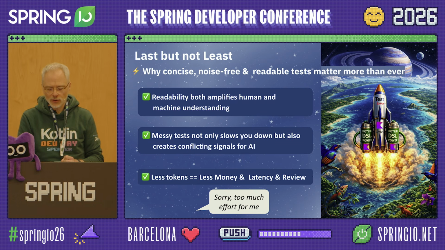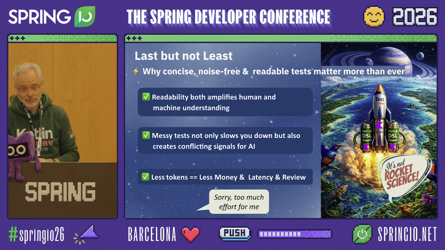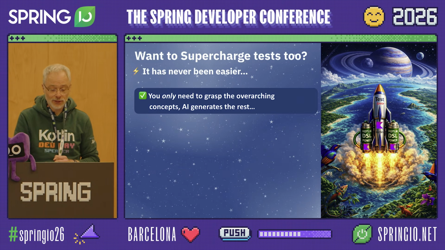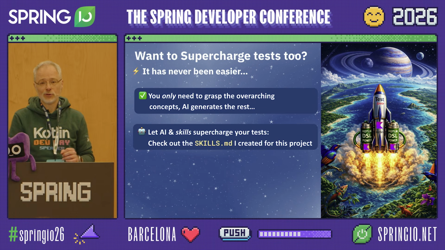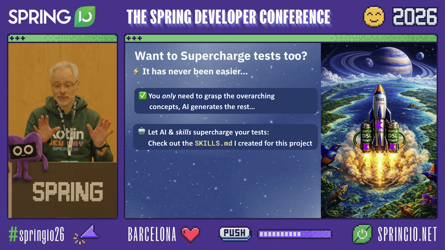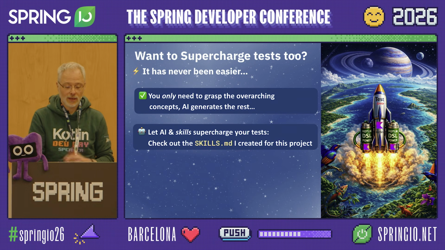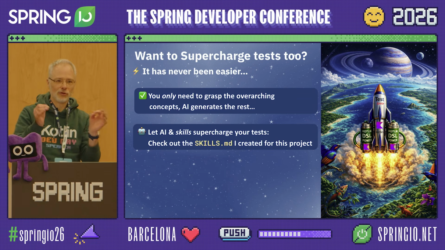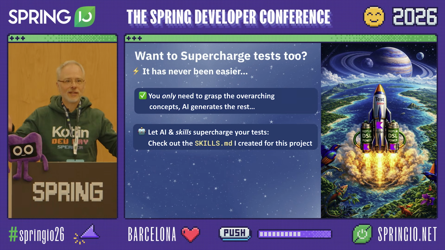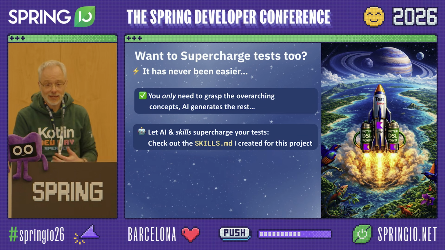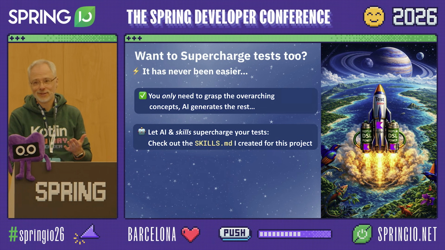I hear you say, sorry, too much effort for me. Well, just yesterday, to be honest, in my hotel room, I created some nice skills for you that actually allow you to convert a piece of Java code with the exact thing we just have done today. I created these skills in about an hour. You can use them. They're on my repository. If I had time left, I could even show you a film. You just say, skill, convert my Java code to these best practices, and it just does it for you, 95% correct. Then, of course, you need to correct maybe some minor things, but it's just done for you. So thinking it's too much effort to get there, this argument doesn't hold anymore.